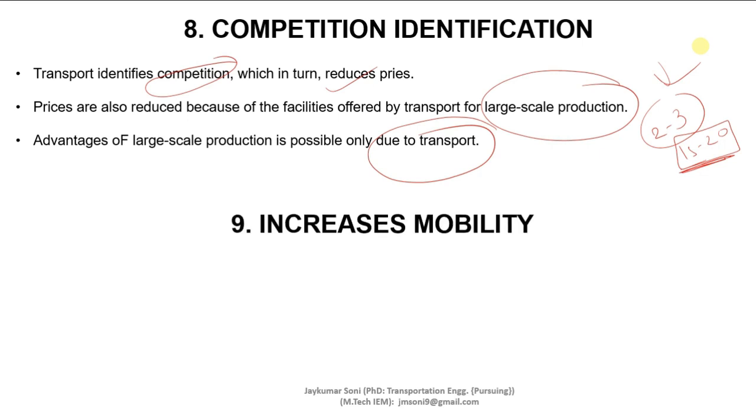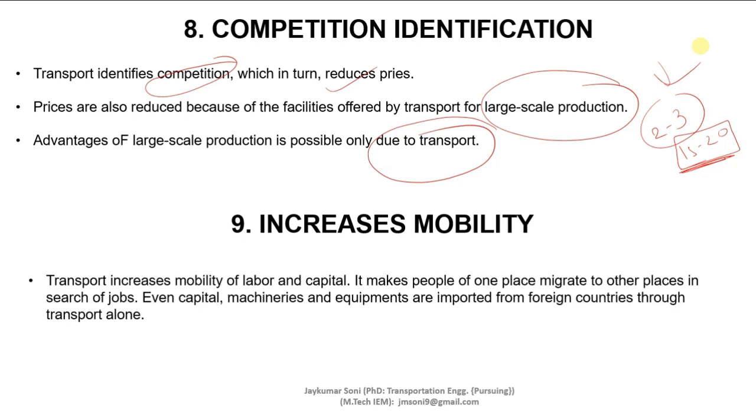And last but not the least, the last criterion is that it increases the mobility. Mobility means access to transportation. It increases the mobility of labor and capital, meaning various kinds of labor and capital can be transported from one place to another.